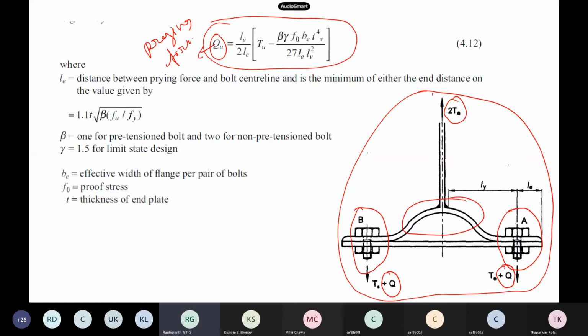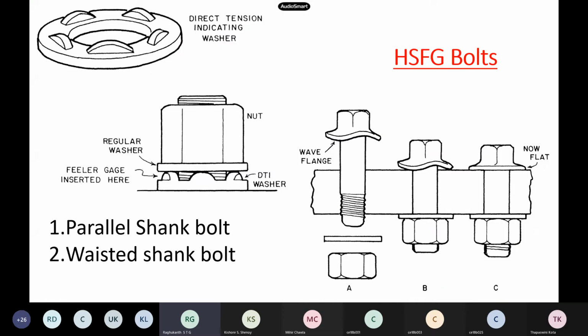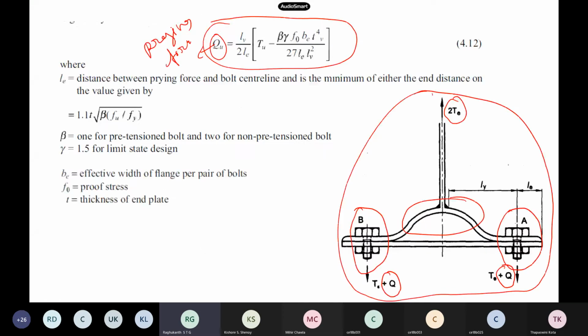This is one extra thing you have to consider when designing a hanger connection. As far as this basic course is concerned, you will learn this in great detail in your other courses, but at least you should be able to define what a prying force is. That is more or less sufficient.